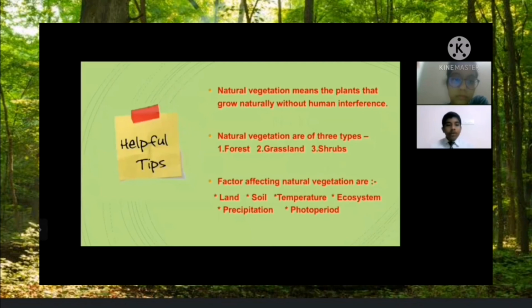Now I am going to tell about some helpful tips. The first tip is natural vegetation means the plants that grow naturally without human interference. The second tip is natural vegetation is of three types: forest, grasslands, and shrubs. The third and last tip is factors affecting natural vegetation are land, soil, temperature,